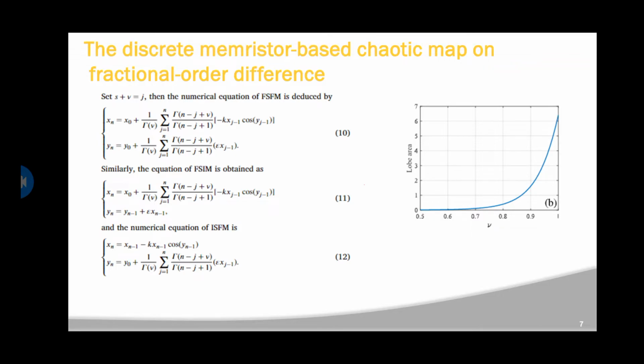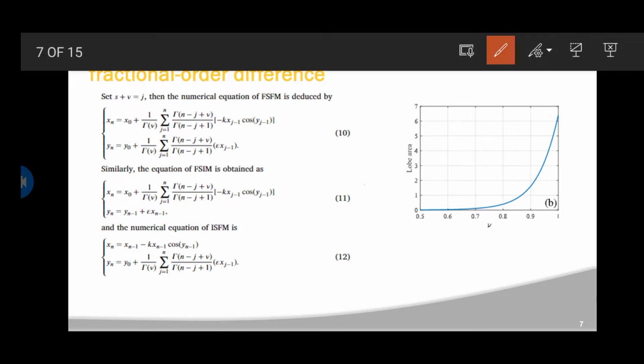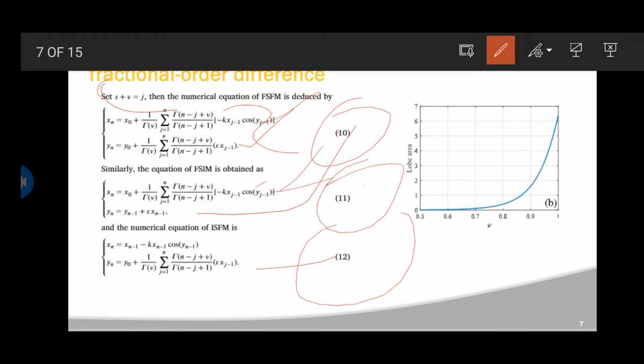The discrete memristor-based chaotic map on the fractional order difference. Let us assume s plus v is equal to j. Then the numerical equation of FSM is reduced to x of n is equal to this, the first equation, and then this is the second. Similarly, the equation of FSI is obtained, and these are the equations for it. Consider this as the 10th equation, this as the 11th equation, and this as the 12th. If you plot the graph for this, this is the plotted graph.